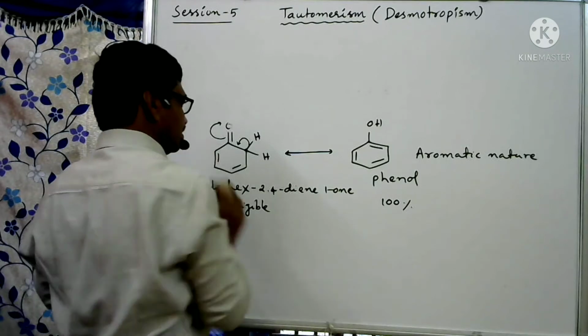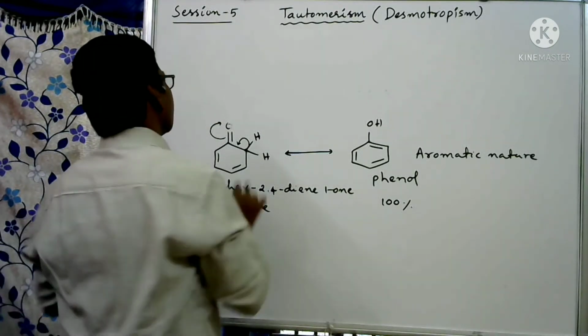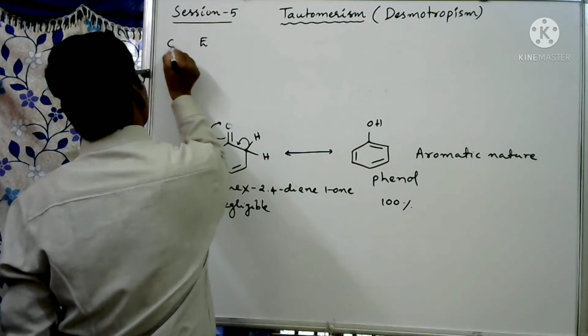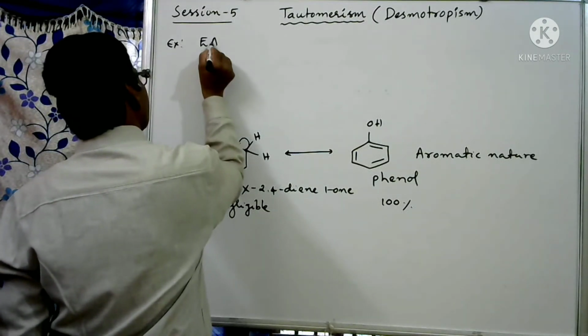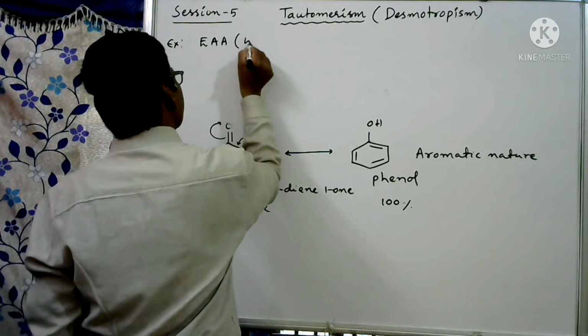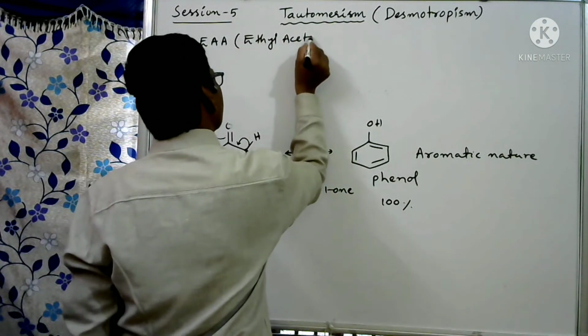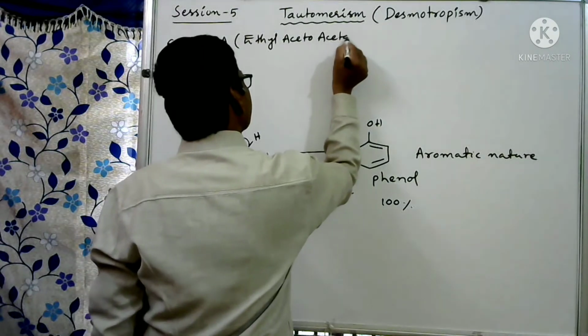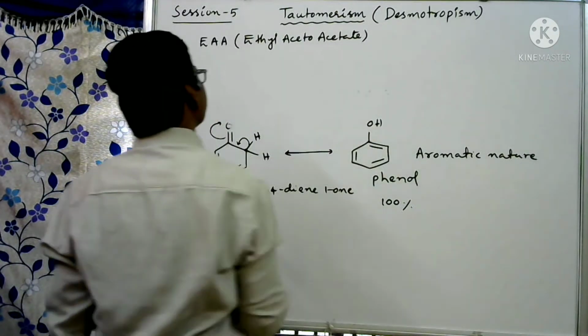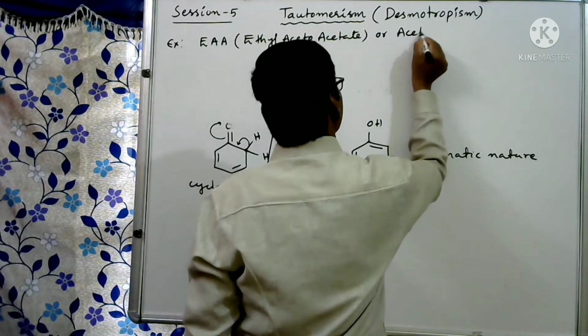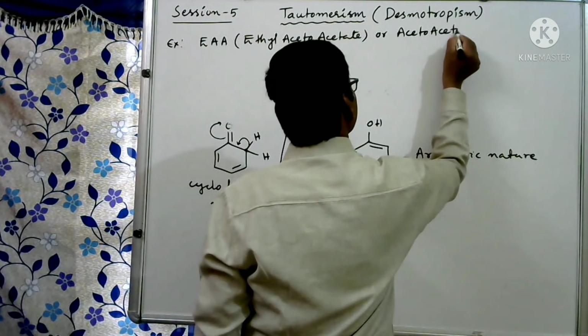So here I am giving an intramolecular hydrogen bond compound, that is EAA, ethyl acetoacetate. We have one more name, acetoacetic ester.